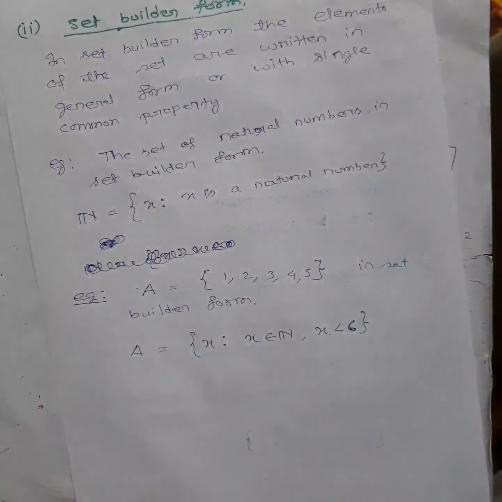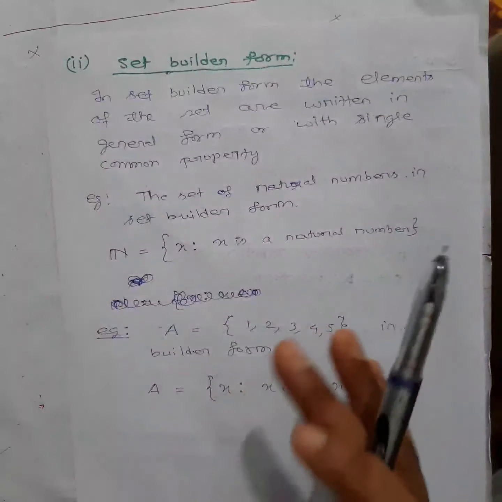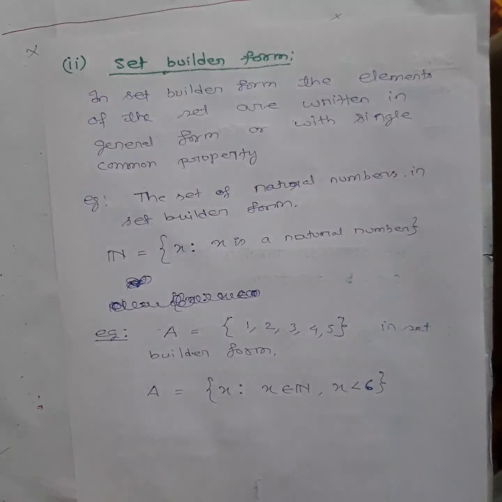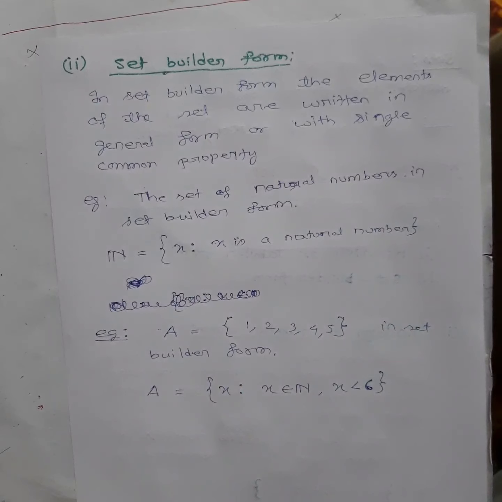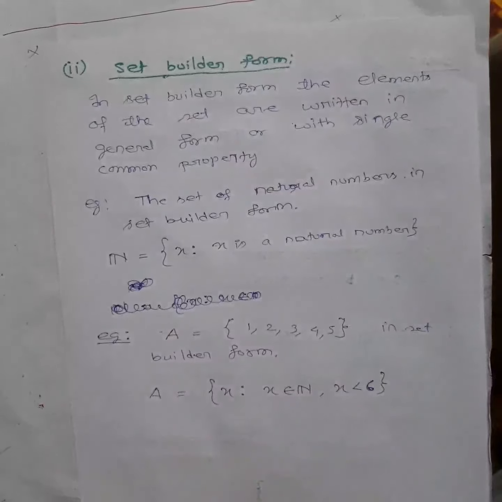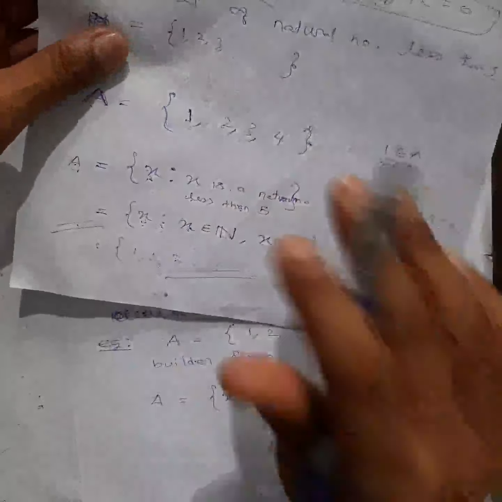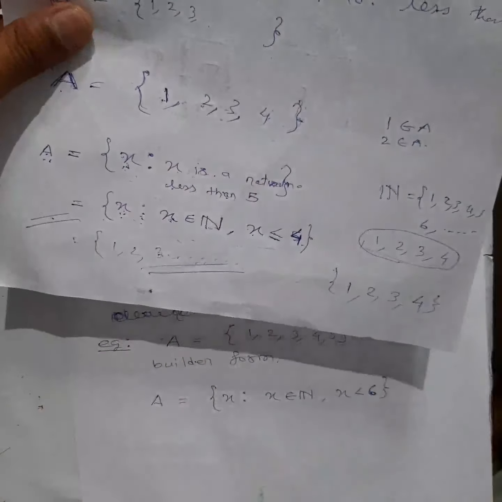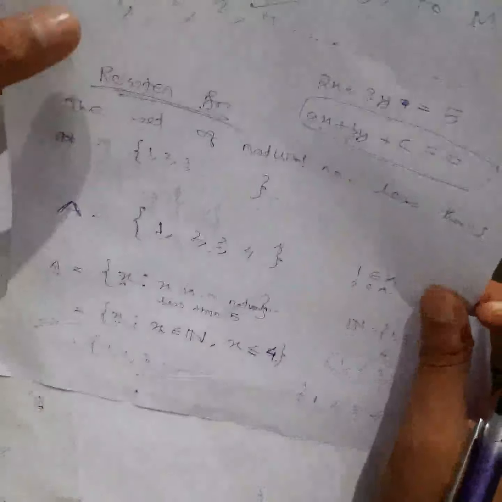So based on this we will do some questions. First you try to see this and try to understand. If you have doubts, ask me. Not tomorrow, on Monday, I will do exercise 1.1. Based on this topic we will do some questions. So I hope you have understood this portion which I have explained in the last part. Try to see all this and try to understand, and if you have doubts, ask me in the next video. You can ask me in the comment section, or you can ask me in the classroom.